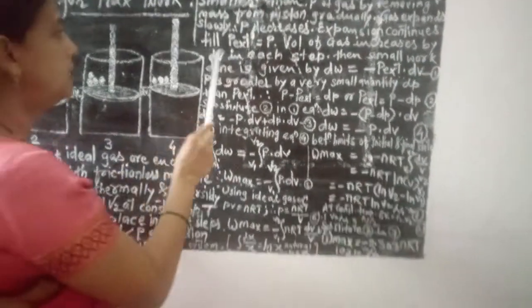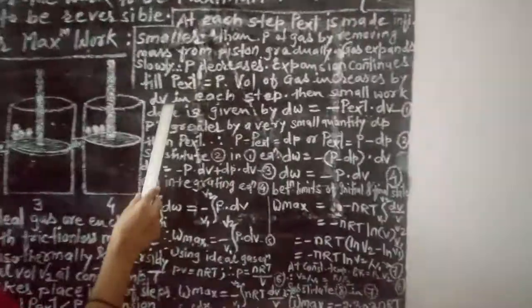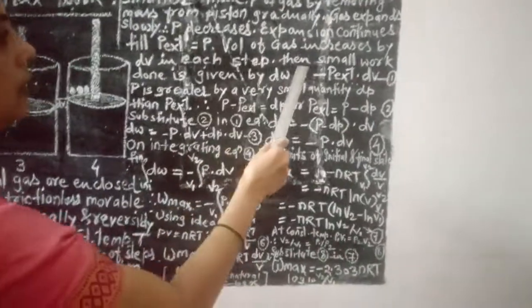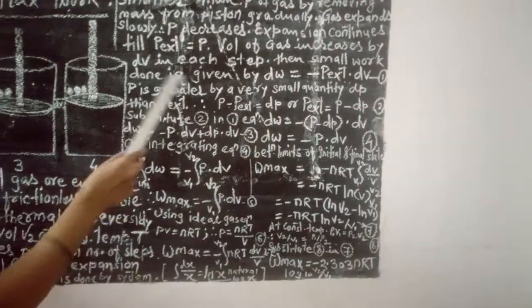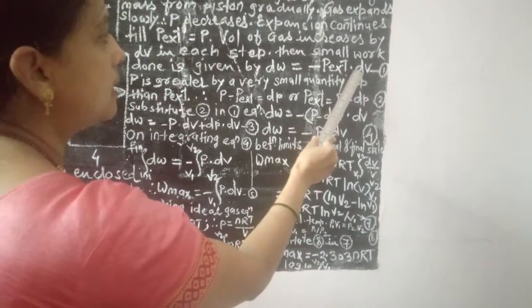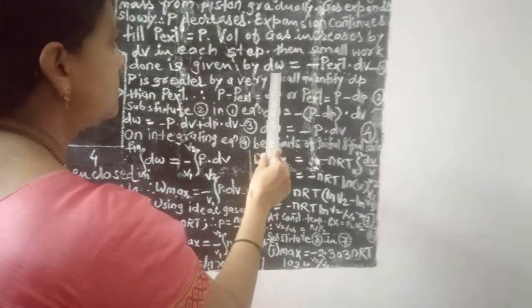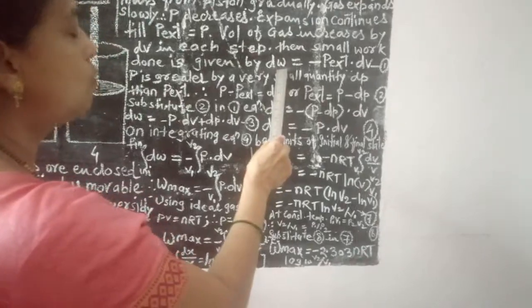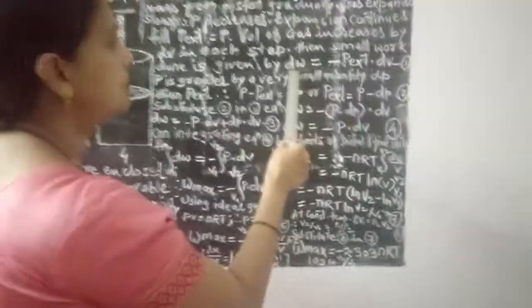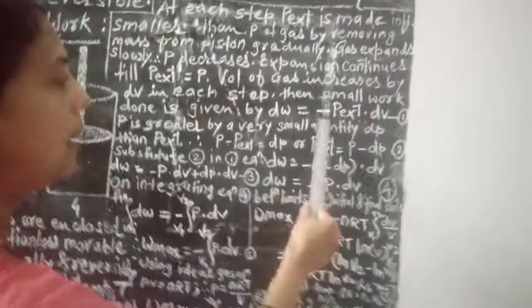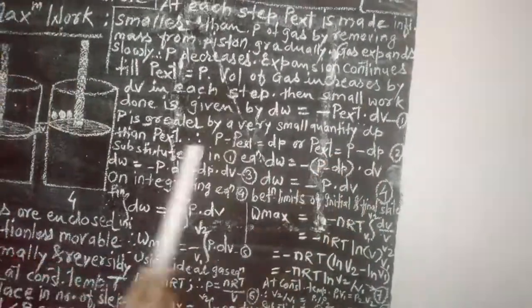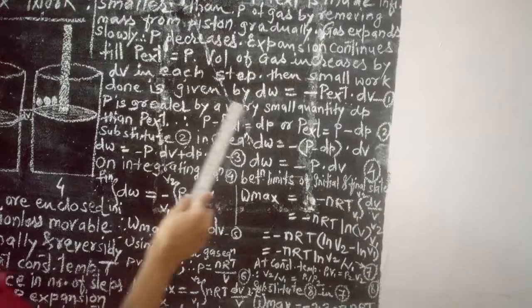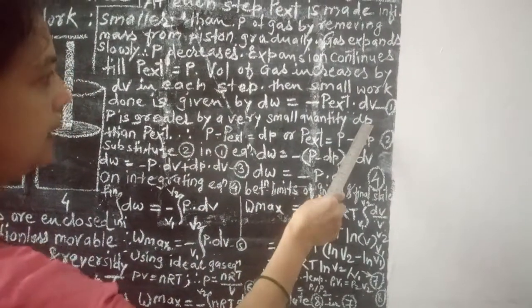D represents a very small change. If the volume increases by delta V in each step, then the small work done is given by dW is equal to minus P external into delta V. Here dW represents the small work done in each step. In every step, the small work done performed by the system is given by dW is equal to minus P external into delta V.